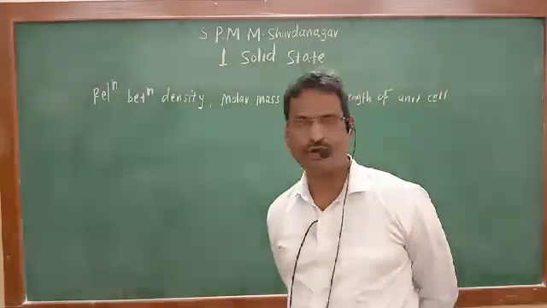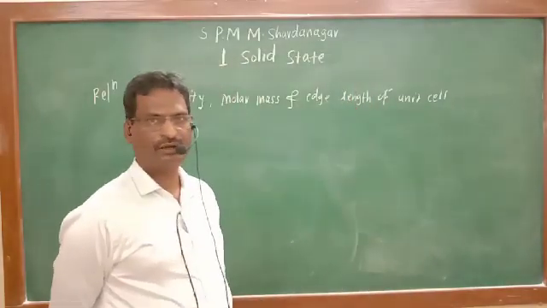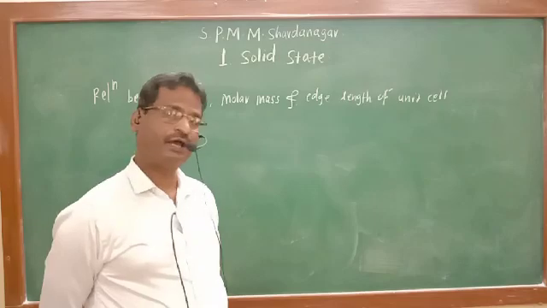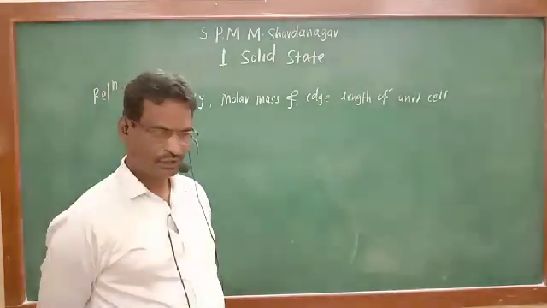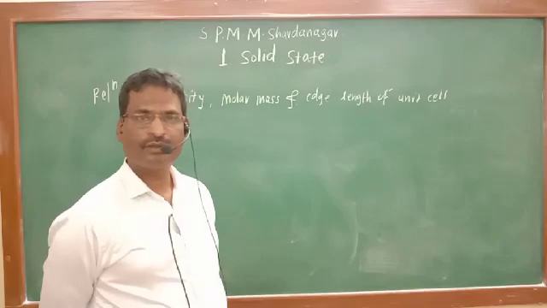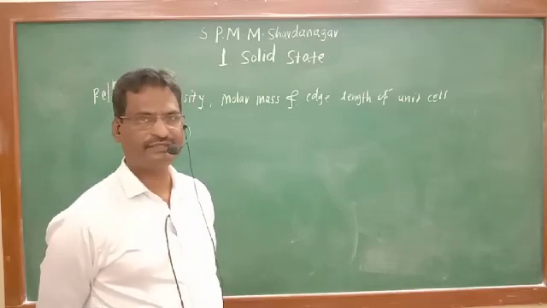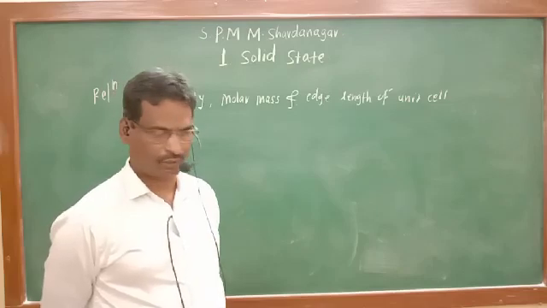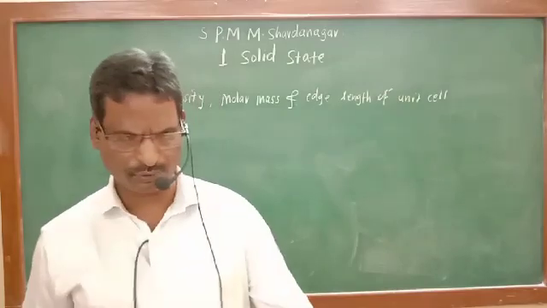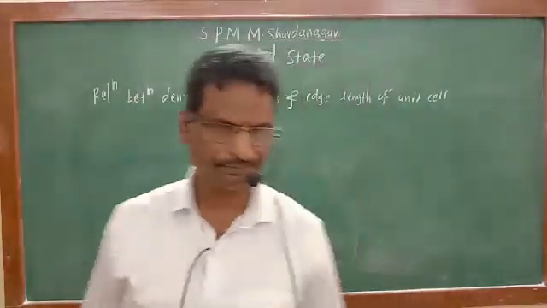This expression is derived on the basis of your prior knowledge. I have told you in your 11th standard. You must know the mole concept, you must know density, and you must know how to calculate the volume. See here, suppose we have the same diagram.